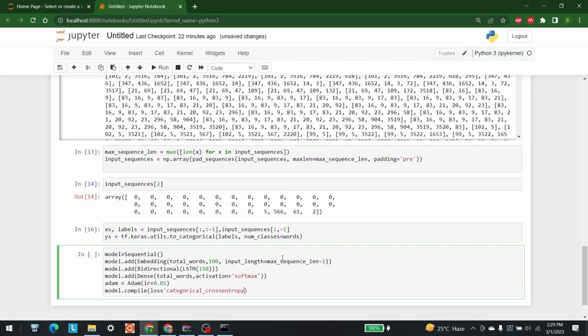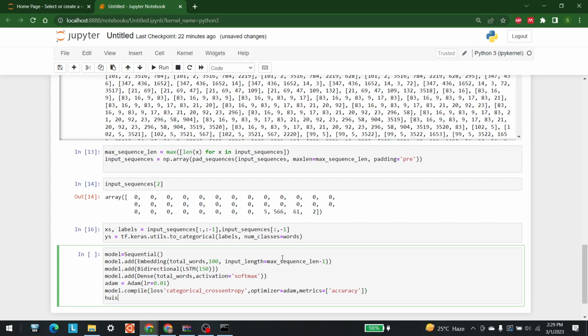And other than that, let's write optimizer equal to adam, and after that the metric that we are choosing is accuracy, so metrics equal to accuracy.